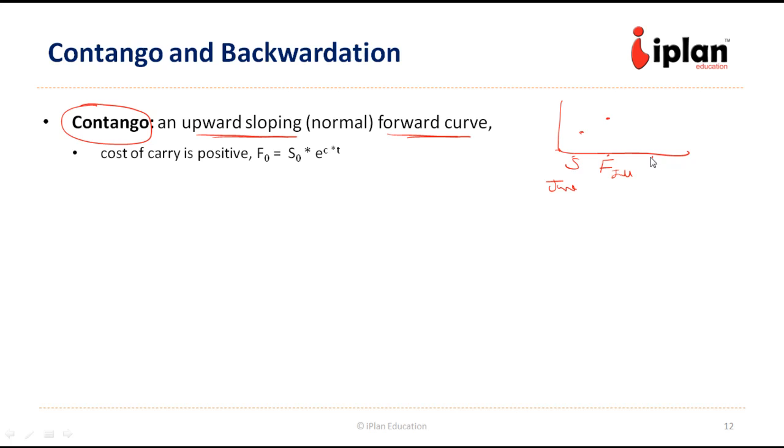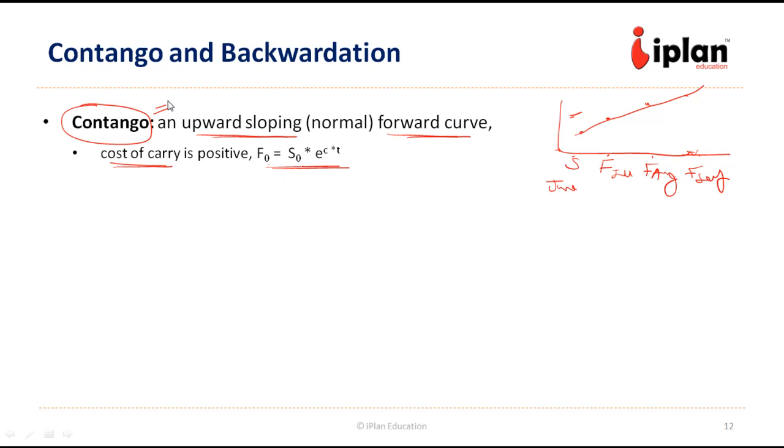Then we have the forward contract of August, the forward contract of September. So the price is higher for the higher month. So it is an upward sloping forward curve, and this happens because here the cost of carry is positive. So we have c as a positive number, so F naught is higher than S naught because of this relationship. So this is the common case of contango.